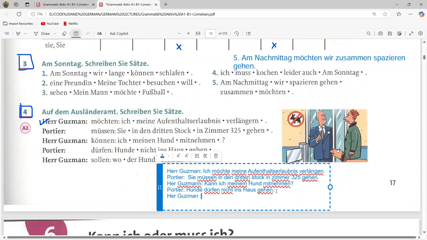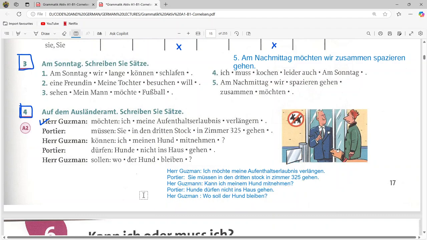He is making a question with a W-Frage, a WH question. So for this reason the modal verb is in the second position again. So wo soll der Hund bleiben? Where should I keep the dog?